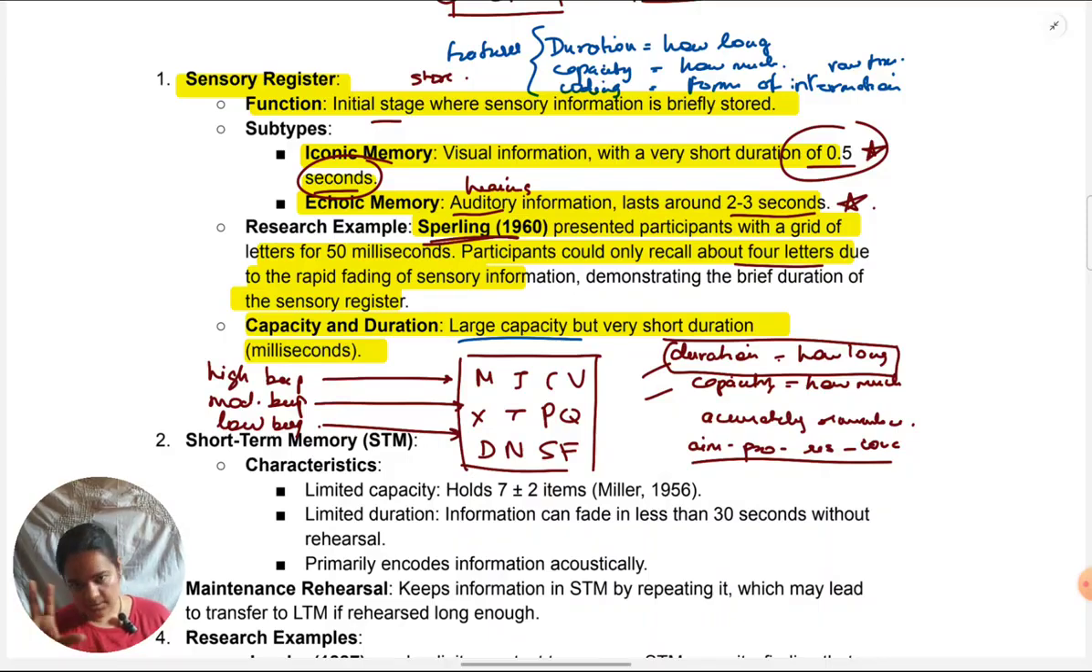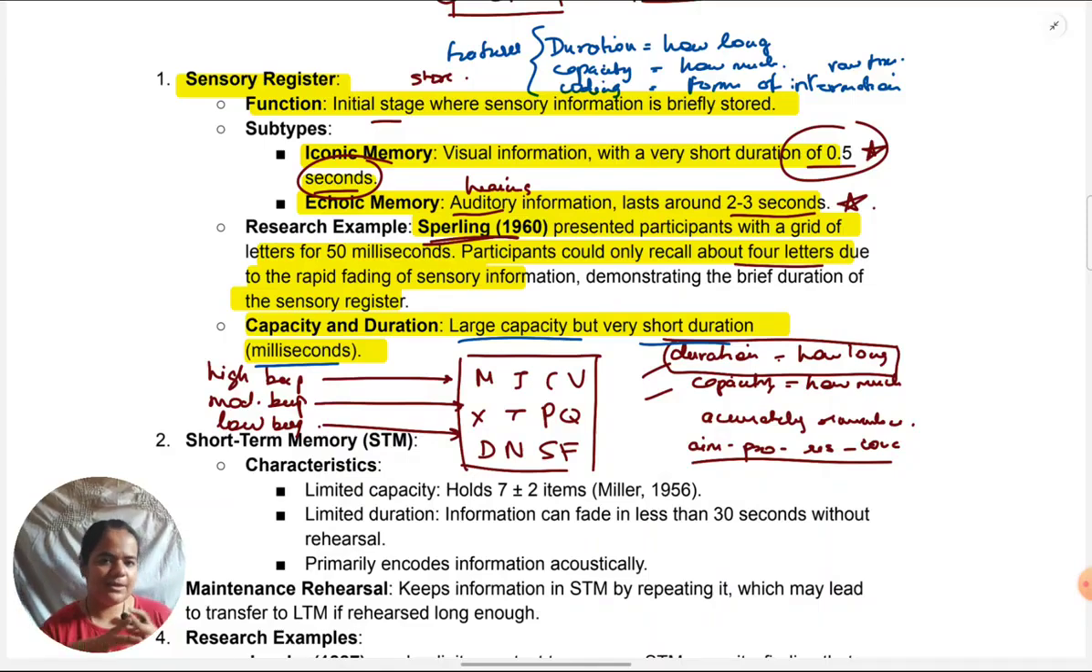That means your ears are hearing all the sounds which are there. So that makes it seem like an unlimited amount of information can be gathered by your sensory registers. So you can think of the capacity, or how much information can be held, as large or unlimited. Duration, we've seen, is very limited, in milliseconds, like half a second. For iconic memory, it means 500 milliseconds. For hearing, they found it to be 2 to 3 seconds.